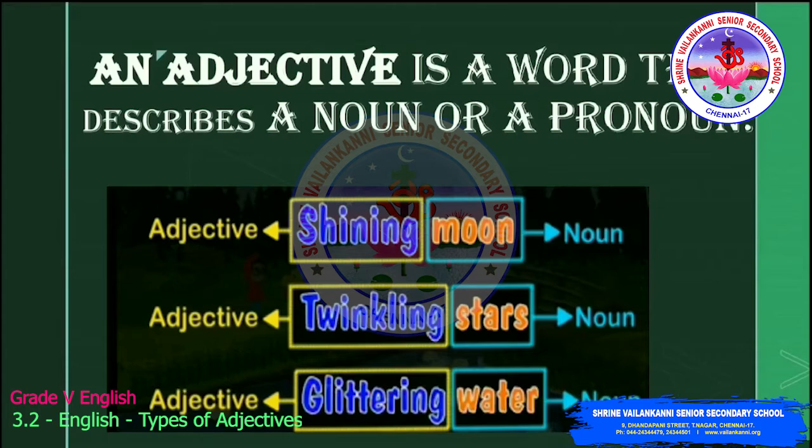See these three phrases: a shining moon, twinkling stars, glittering water. Here, moon, stars, and water are all nouns. On the left side, shining, twinkling, glittering are all describing the noun. So these words are called adjectives. Describing words are called adjectives.